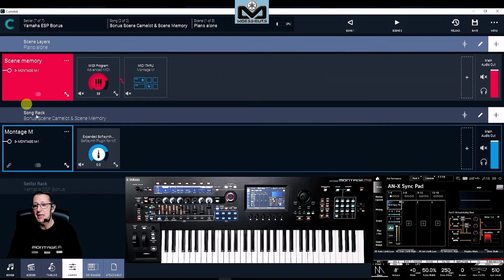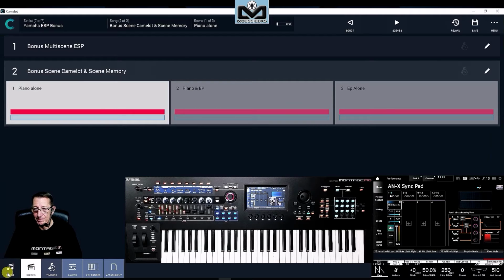Because if we go on layer, and we have a setlist rack, and setlist rack is very great for VST instruments and all the plugins that support calling sounds with MSB, LSB, and PC. So you put the VST instrument here, and you can call them through the MSB, LSB, program change. But ESP does not support that, so you need to put one instance on one scene, and another instance on another scene.